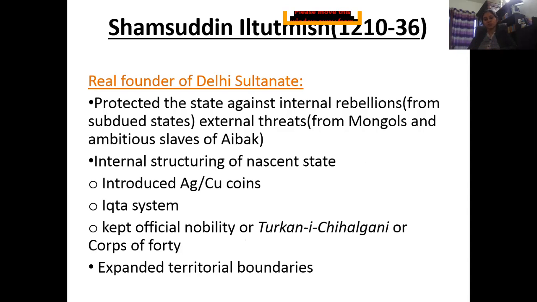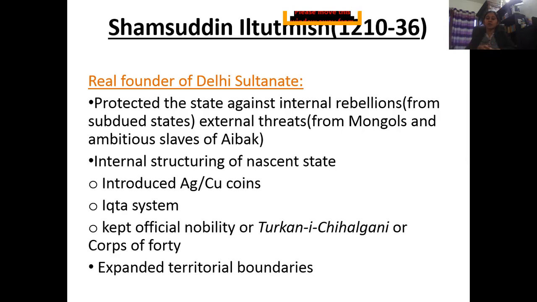Now we know that Shamsuddin al-Tutmish is called the real founder of the Delhi Sultanate. Why exactly? Because he protected the state against both internal and external rebellions and threats. And apart from that, he led the internal structuring of the new state of the Delhi Sultanate. Now, how did he do that?